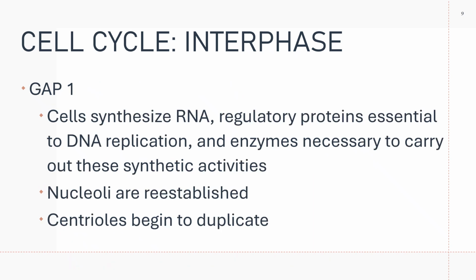In your gap 1, the cells synthesize RNA, regulatory proteins that are essential to DNA replication, and enzymes necessary to carry out the synthetic activities. In gap 1, the cell volume is restored to normal, because the cells produced after telophase are somewhat smaller. So in gap 1, the cell increases and the cell volume is restored to normal.